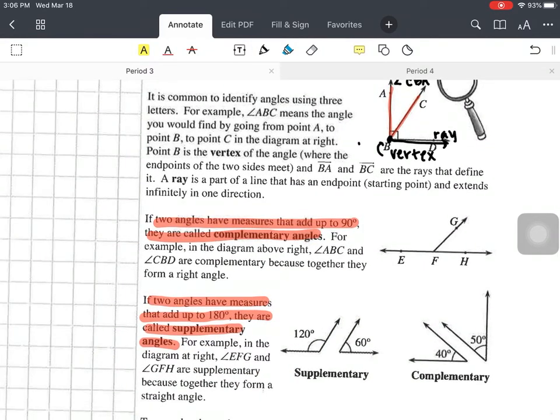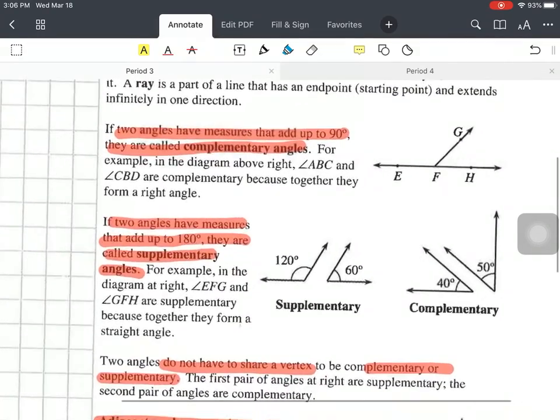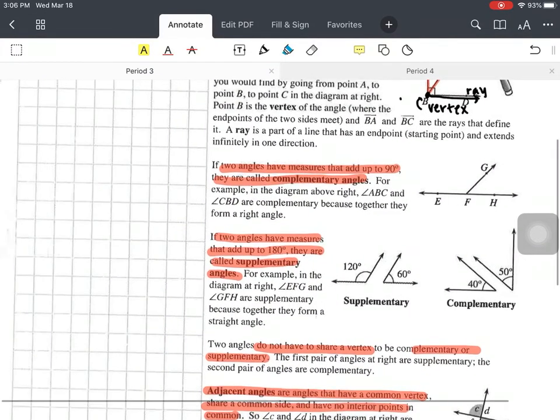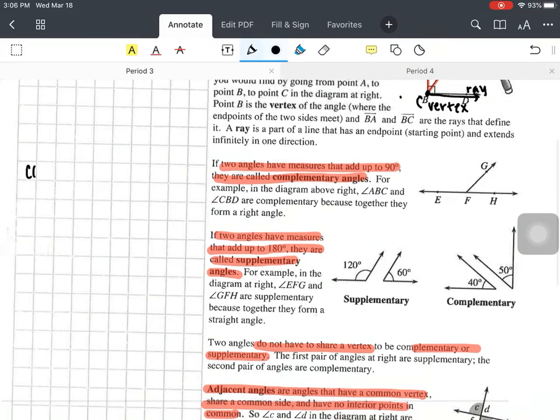Here we go. 2 new points that we're looking at. We have complementary angles. We have supplementary angles. So complementary angles are 2 angles that add up to 90 degrees. Let's write this in our notes. Complementary is 2 angles that add up to 90 degrees.